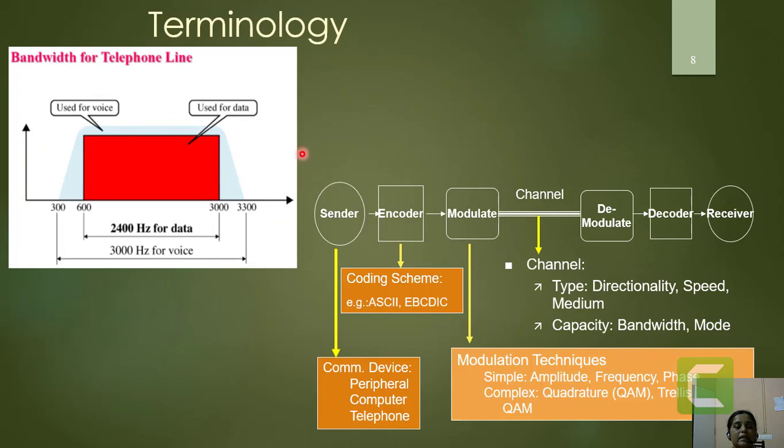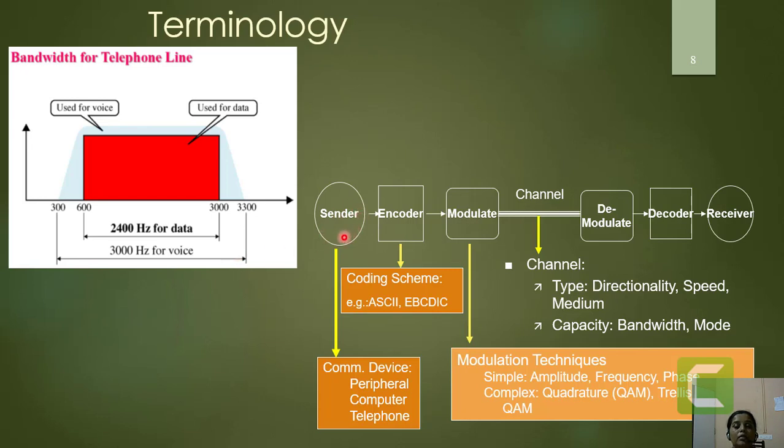Let's consider that we have a telephone line system. For a telephone line system, we know that the bandwidth present is from 300 Hz up to 3300 Hz. That means the actual transmission line channel bandwidth which is available is 3000 Hz only.